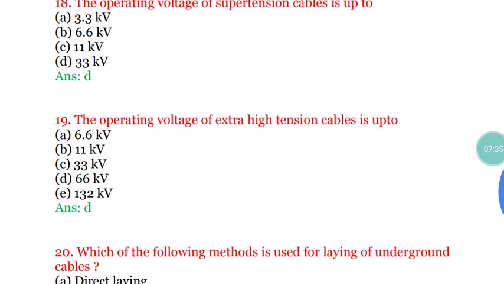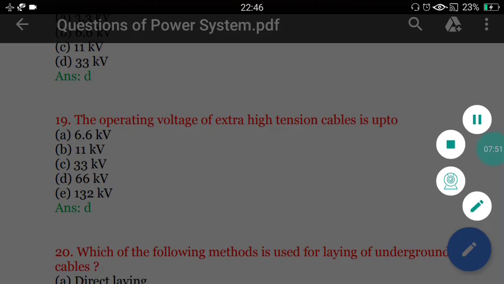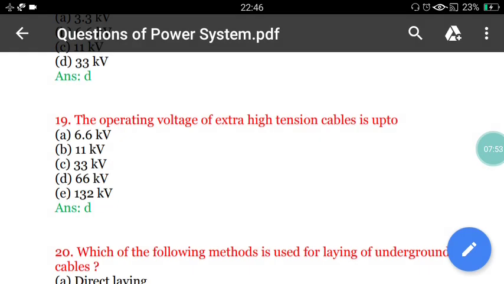Next question, question number 19. The operating voltage of extra high tension cables is up to what? The operating voltage of extra high tension cables is 132 kV. Okay, correct answer is option E, 132 kV. Sorry, correct answer is option D, 66 kV. 66 kV is for extra high tension cables.